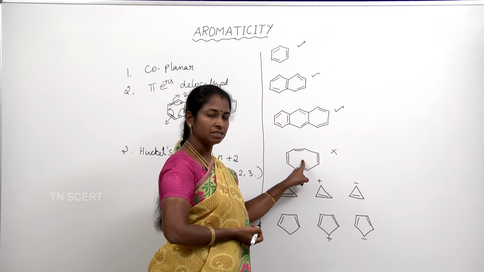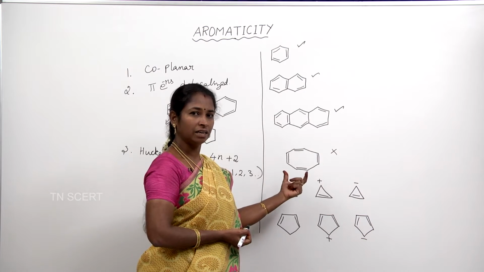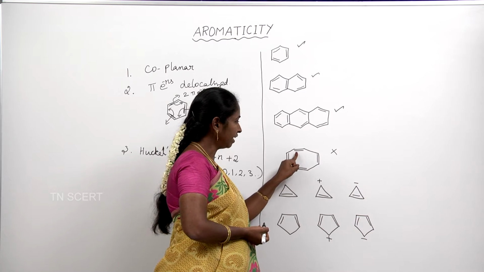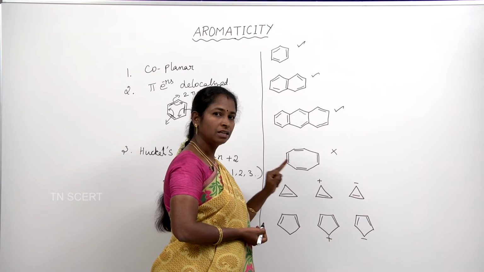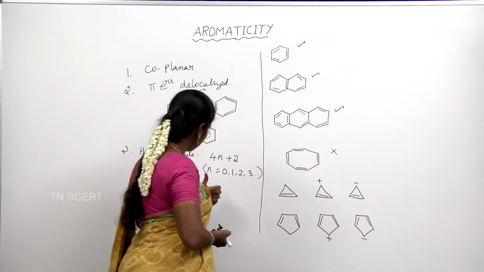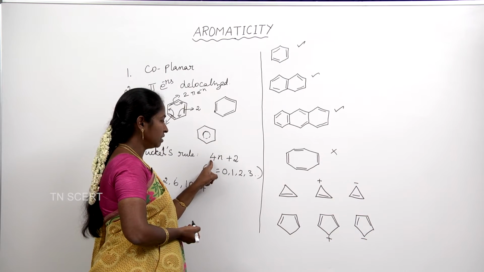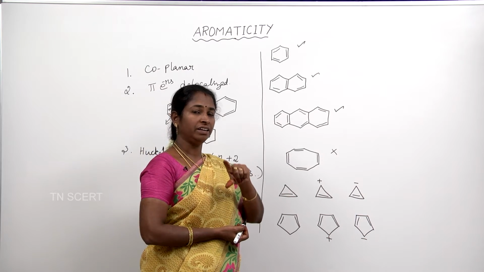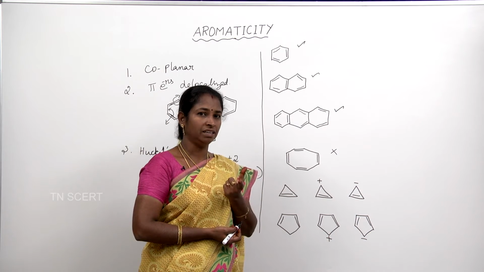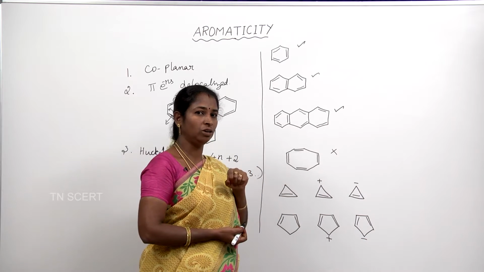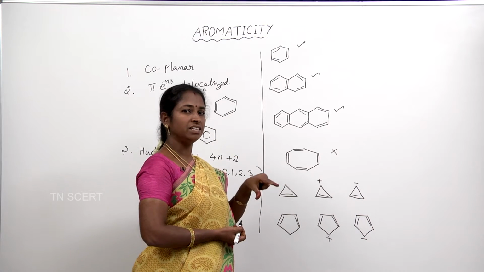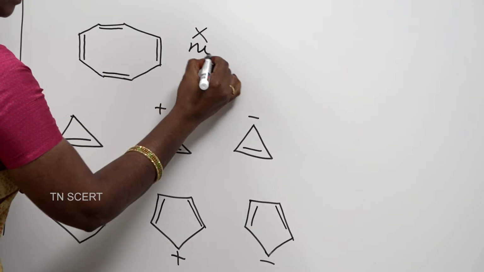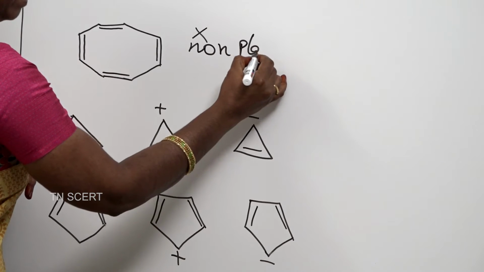In your higher studies, you will learn more about this. This molecule contains 8 pi electrons, which is not in the form of 4n plus 2. So, it is in the form of 4n. If the pi electron number is in the form of 4n, it leads to anti-aromaticity, which destabilizes the molecule. So, to avoid this destabilization, this molecule is non-planar.